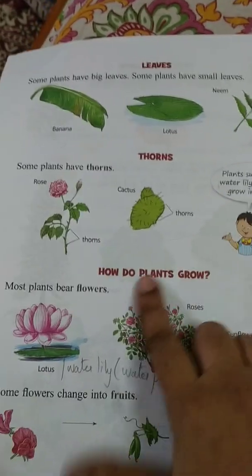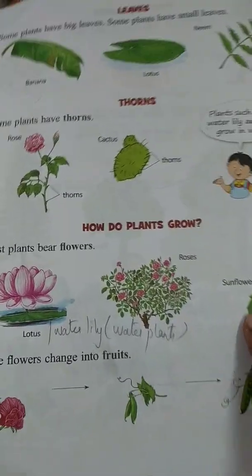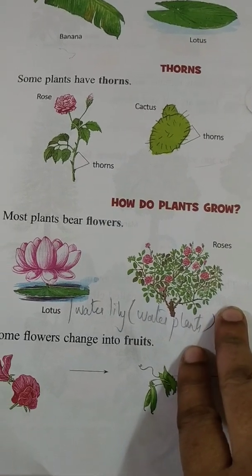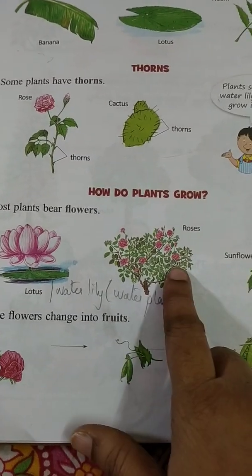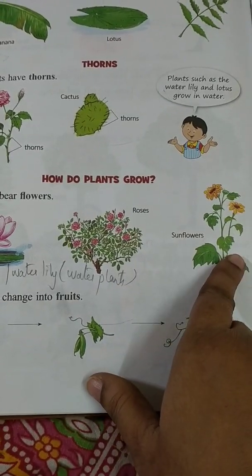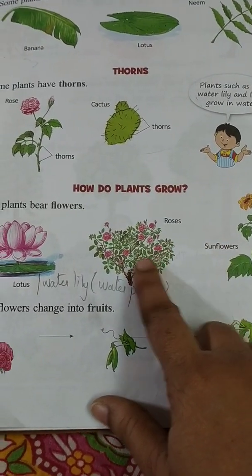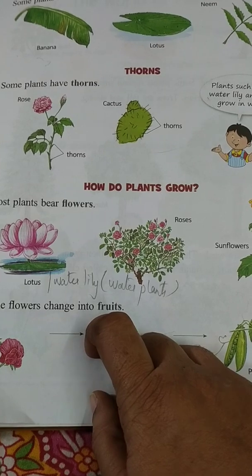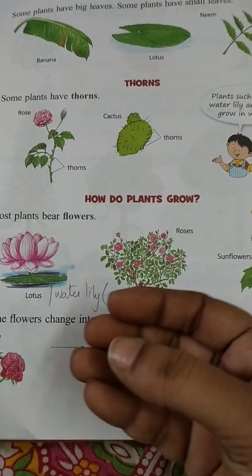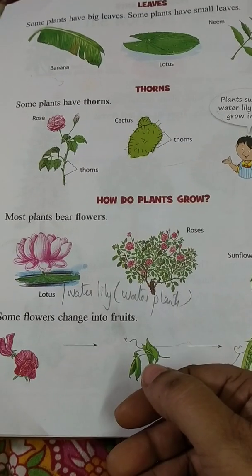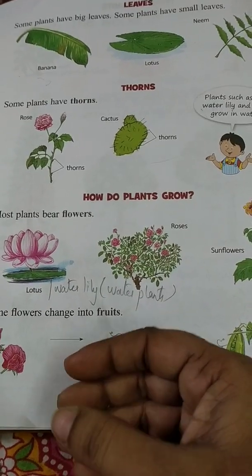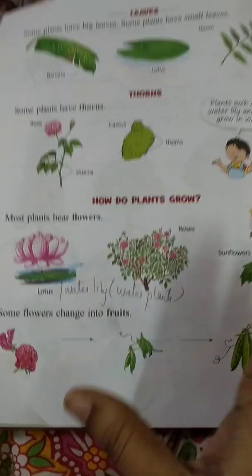Okay, children. Now, how do plants grow, children? What do they need? Yes, they need water, they need sunlight, they need fresh air. So they need all these three things to grow, isn't it? Some plants give us flowers, some plants give us fruit, some plants give us vegetables. So isn't it? Every plant gives us something or the other.